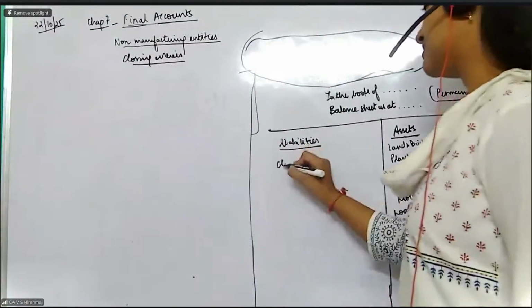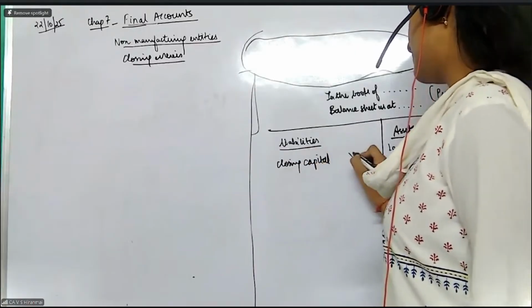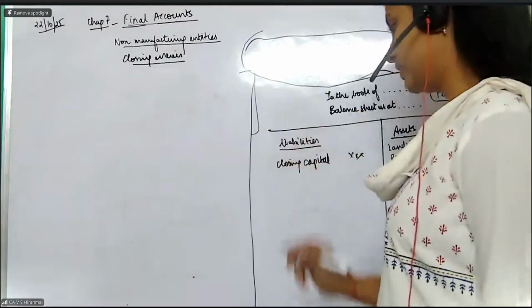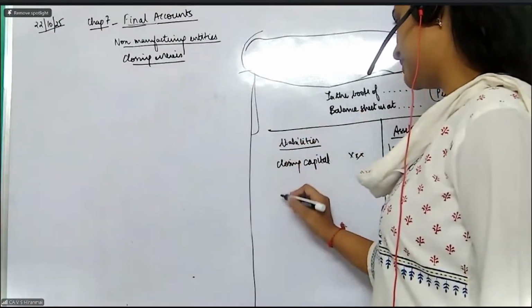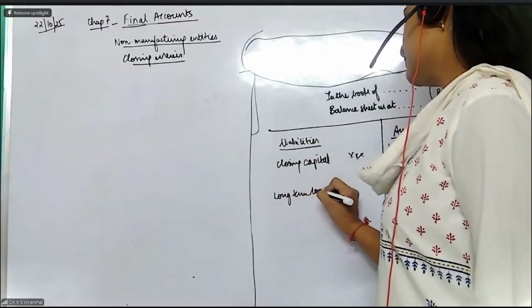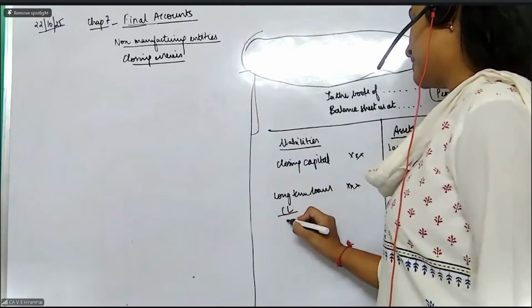Now, all of you, please see here. Under the liabilities, the first thing in the order of permanence will be the closing capital. Closing capital, what is the formula? I will tell you a little later. Then under liabilities, you can have any long-term loans. And then you will have the current liabilities. What are the current liabilities?